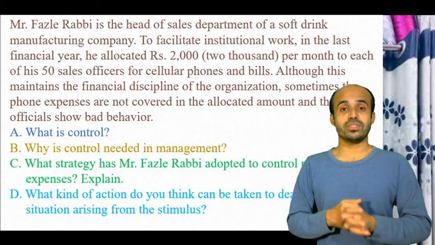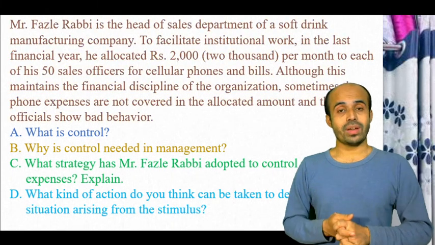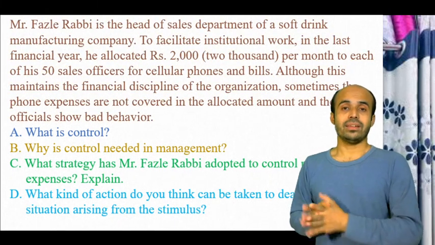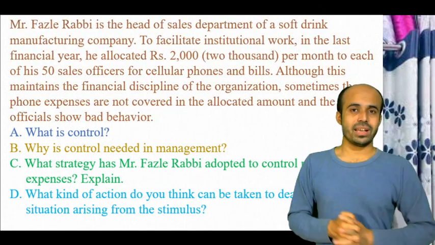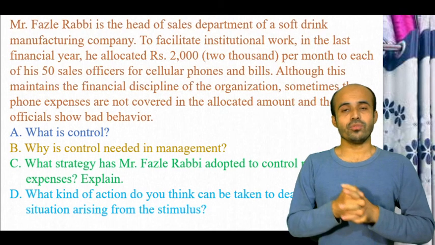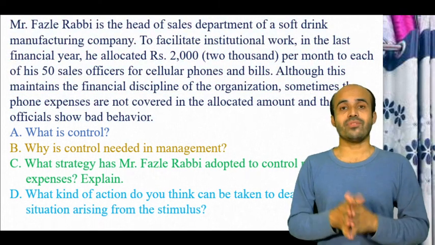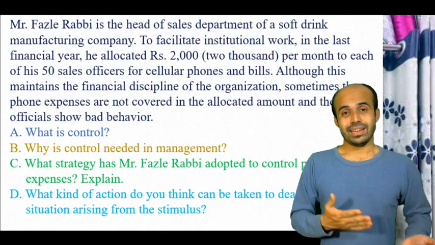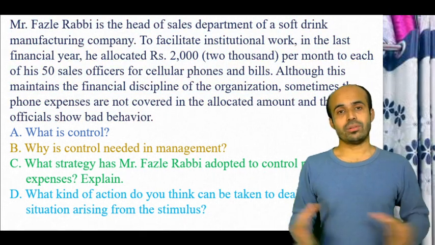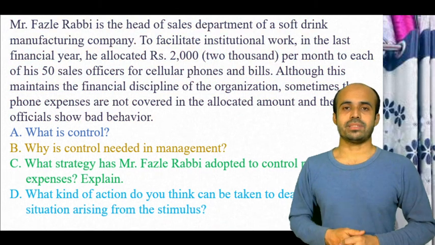If 2000 is completed by 25 days, another 400 taka is needed. If you increase it to 500 taka, meaning 2500 taka, then it may cover all the month's mobile expenses.